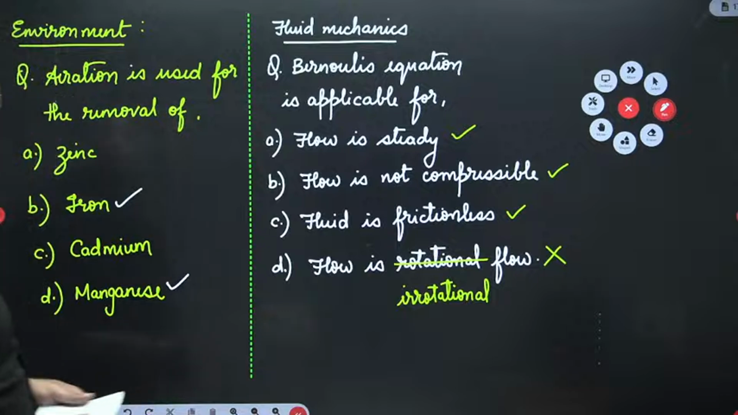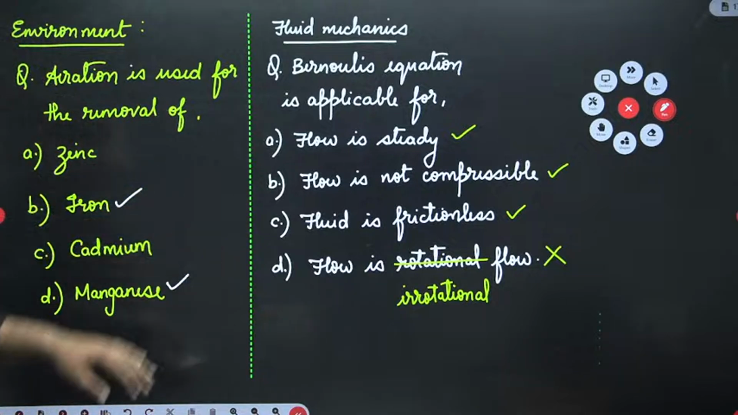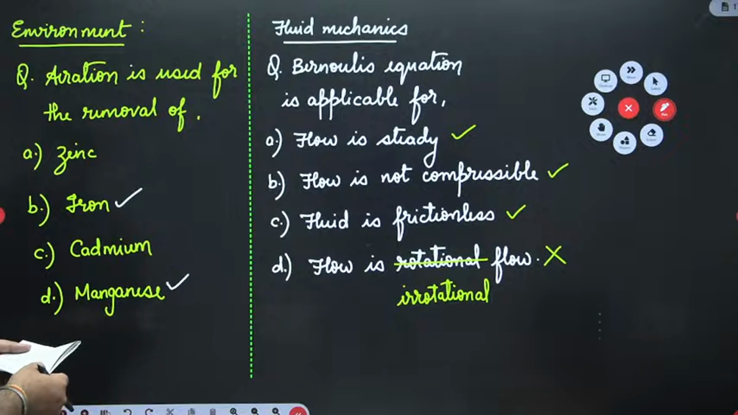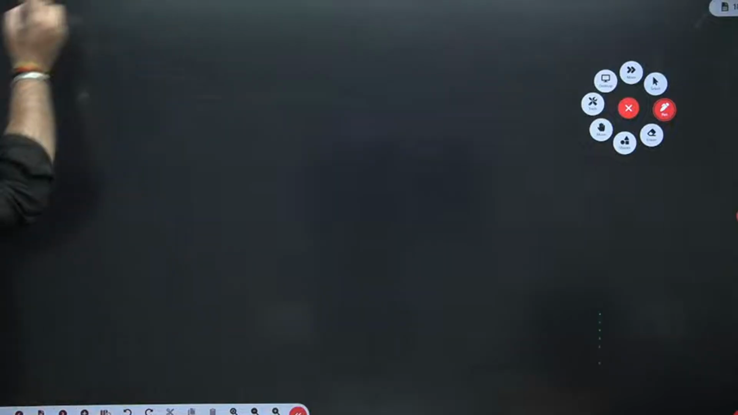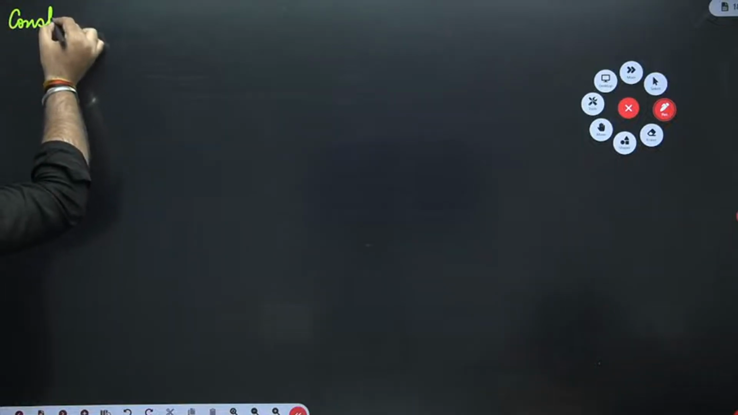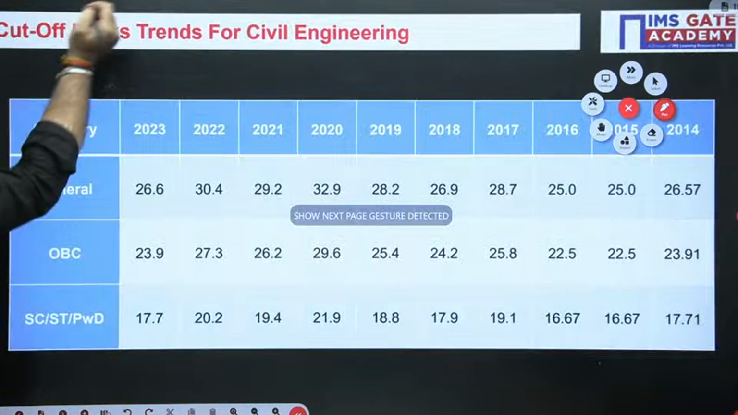Okay. So one from environment and one multiple select question from FM. Let's discuss another one. Yeah. So the next question is from construction material and management. So basically from construction materials, CMM, I'll write.